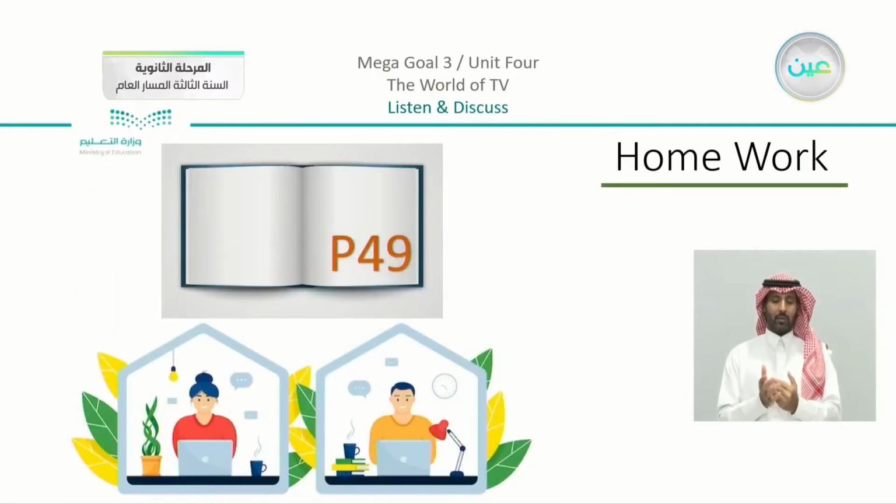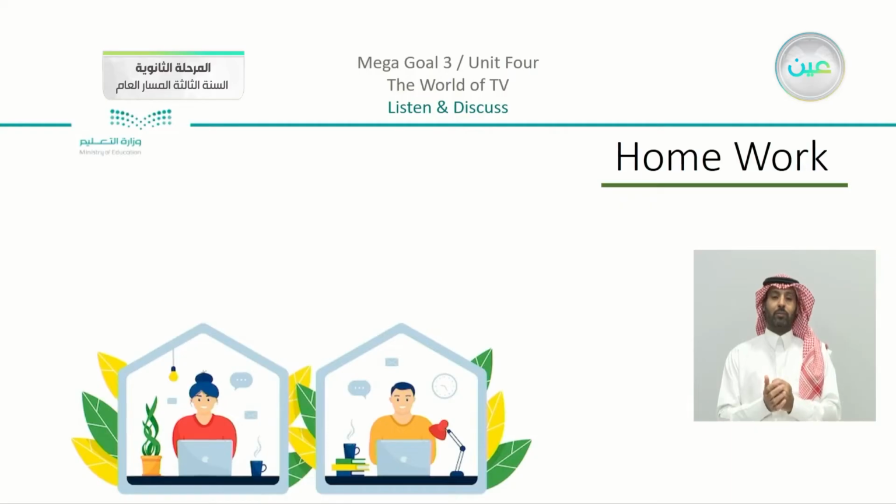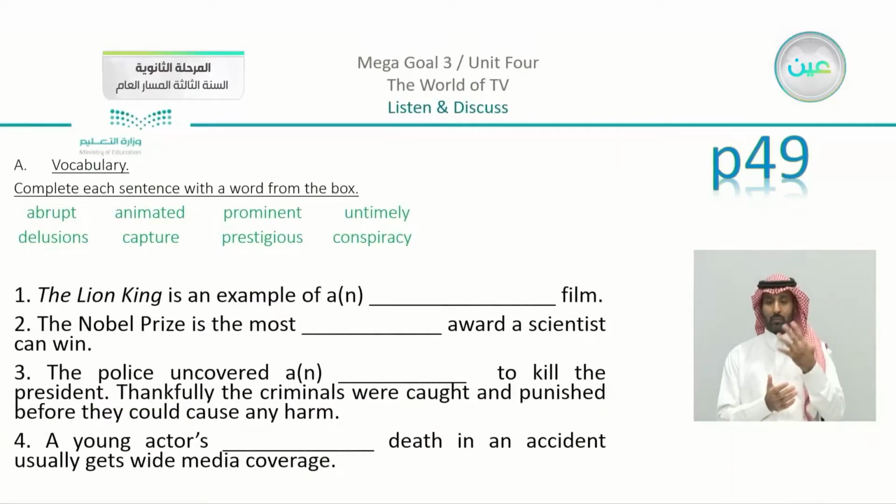Now, we have our homework, which is on page number 49. The homework is, of course, here to apply the vocabulary. We can see that we have 8 words. These words we studied, and we gave examples about their meanings.